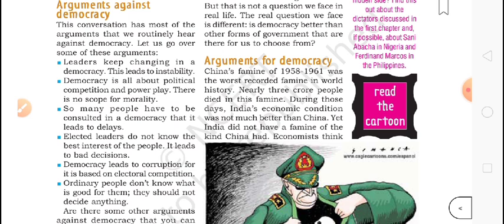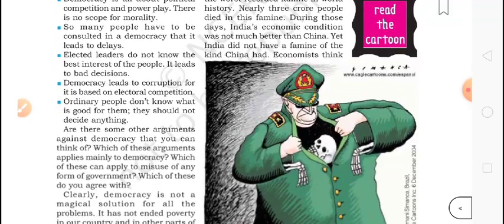Ordinary people do not know what is good for them. They should not decide anything. Okay, ordinary person, I can't say this, but when a poor person does not know what to do, what not to do, what their rights are, what their duties are, they can't decide anything. They just go and vote for the person who comes there and makes them dream about good things. So these are arguments against democracy.